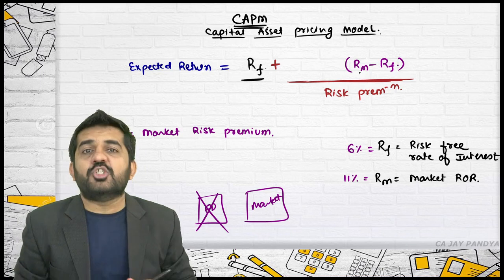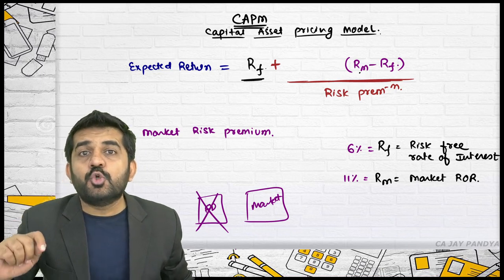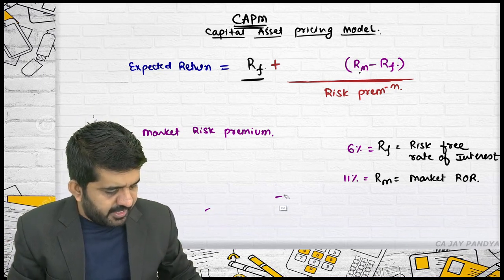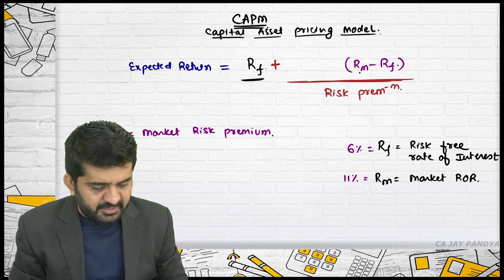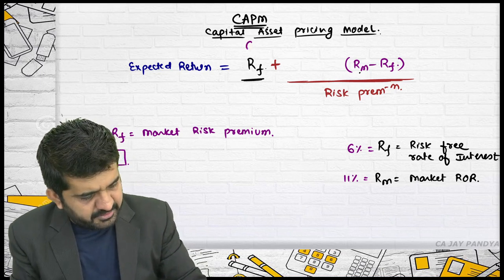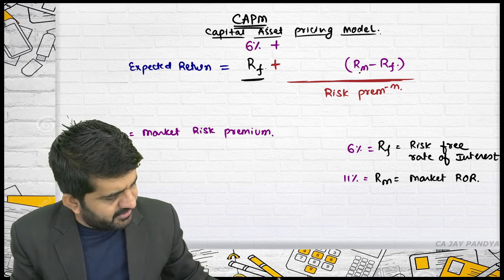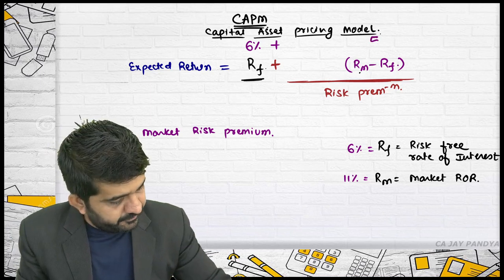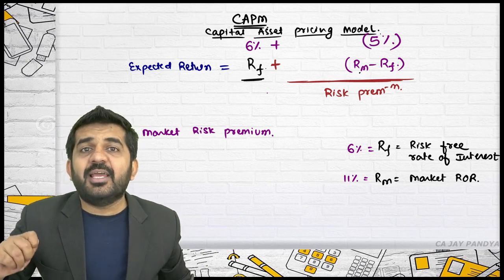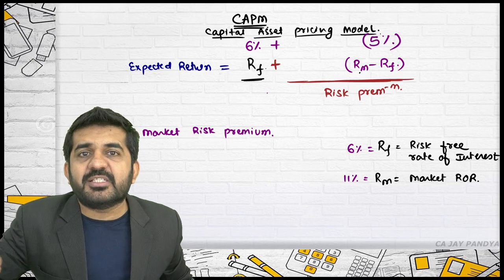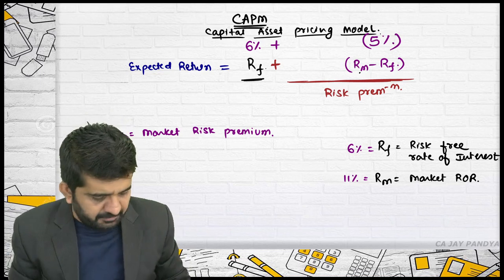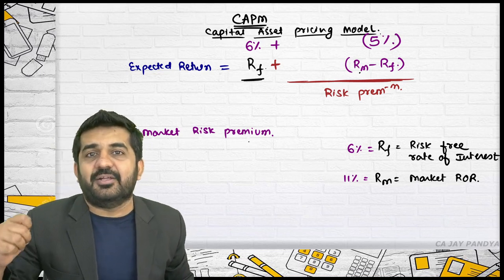They are not selecting the fixed deposit, so they are taking some risk, and so they should be getting that market risk premium, which is nothing but 5%. So RF is 6%, and RM minus RF is 5%. They will always expect 5% more, because they are not investing in a fixed deposit, they are investing in the market. Market is risky. For that market risk, they will expect some premium, and RM minus RF is the market risk premium.